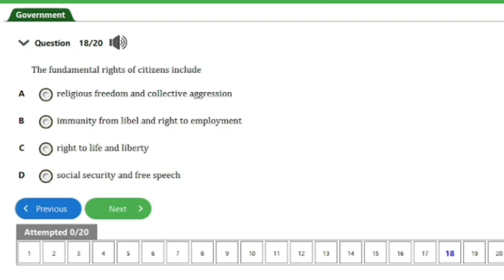So we have question number 18 here. It says, fundamental rights of citizens include A. Religious freedom and collective aggression. B. Immunity from libel and rights to employment. C. Rights to life and liberty. D. Social security and free speech. So guys, the answer to this question is option C here. That's the right to life and liberty. So let's head on to the next question, guys.